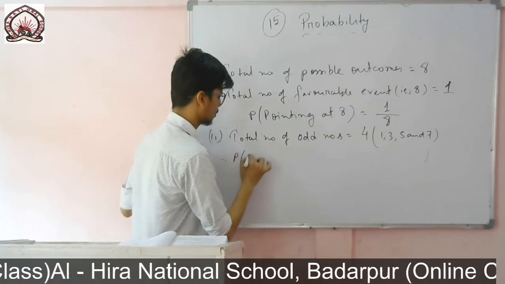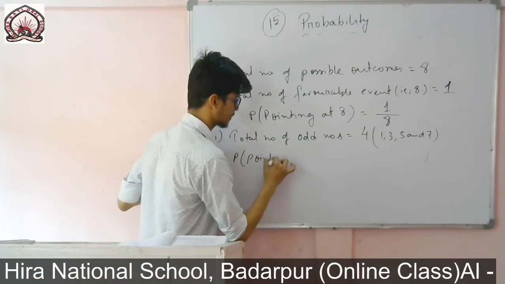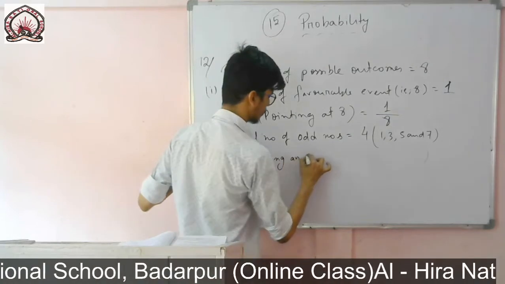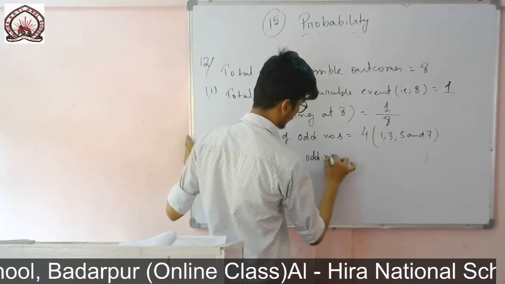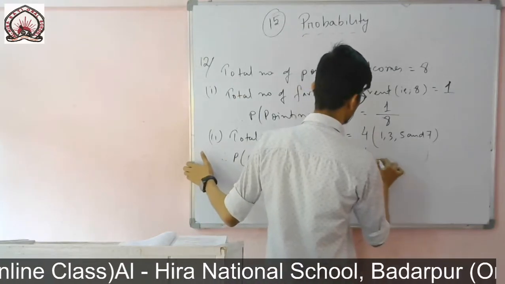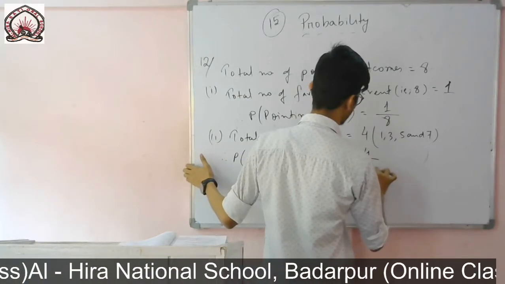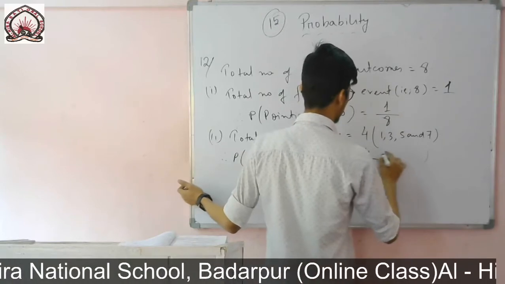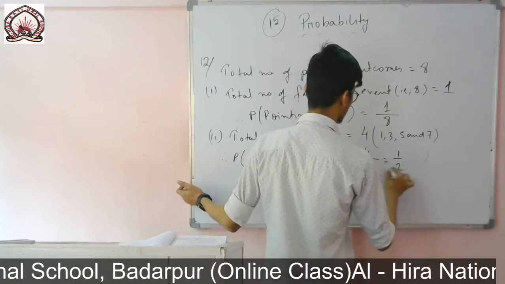Therefore P of pointing an odd number equals, this is the favorable outcome, 4 divided by total possible outcome, it is 8. So 4 by 8, I can cancel it, so 1 by 2 will be the answer.